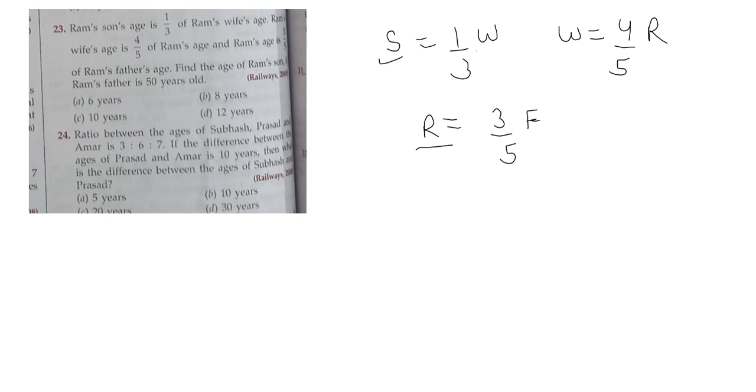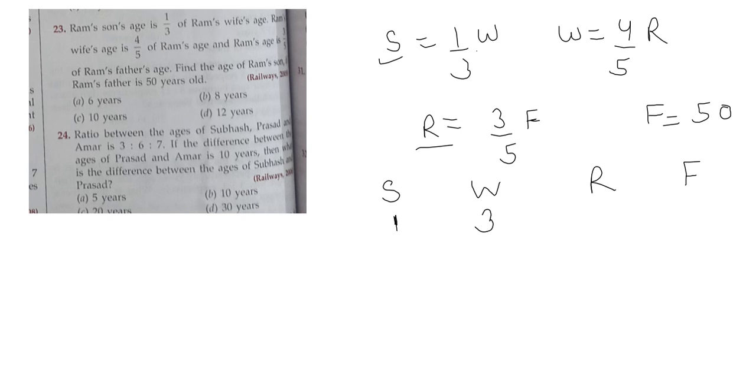Oh, it is very easy. So if the father is equal to 50 years, we have to find out the ratio between these 4 values and we will get the answer. It is a very easy question. So what will we do? We will write son here, wife here, Ram here, and father here. The ratio between son and wife is given, we will write it 1:3.